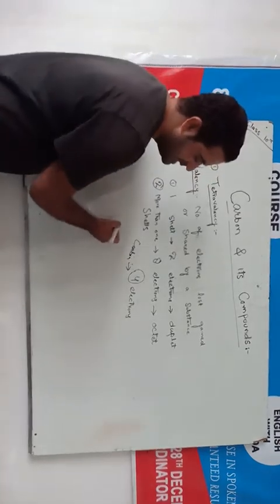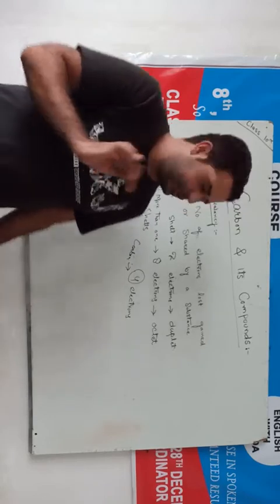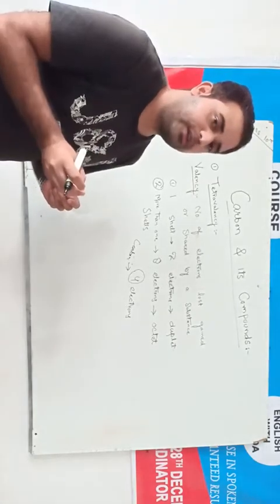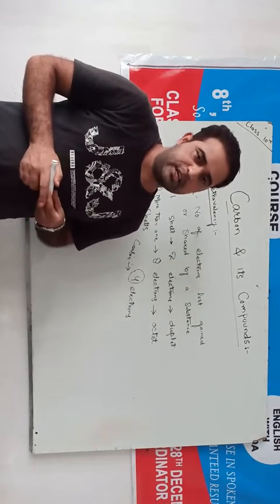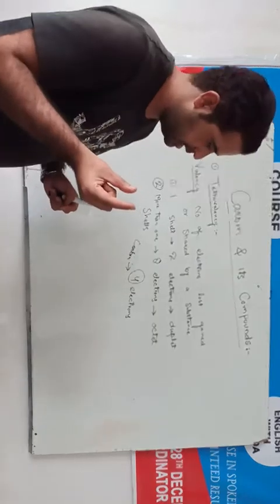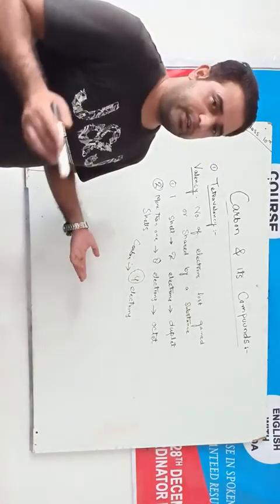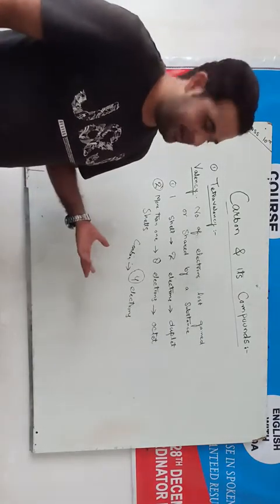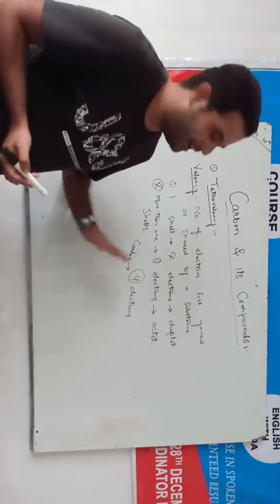Why? Because the size of carbon is small, and these electrons are held by the nucleus more strongly, because electrons have negative charge and the nucleus has positive charge. This outermost shell is closer to the nucleus due to its small size. So it is not possible to lose 4 electrons, and it is also not possible to gain 4 electrons from any other element. So what does it do?